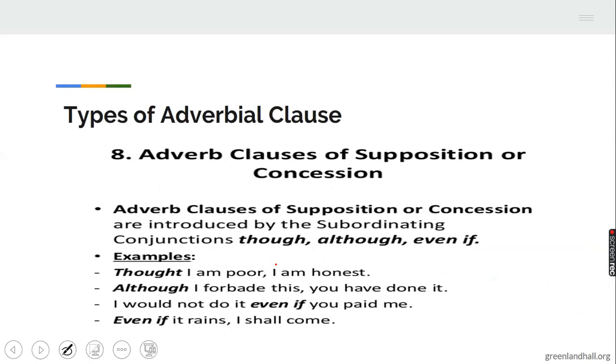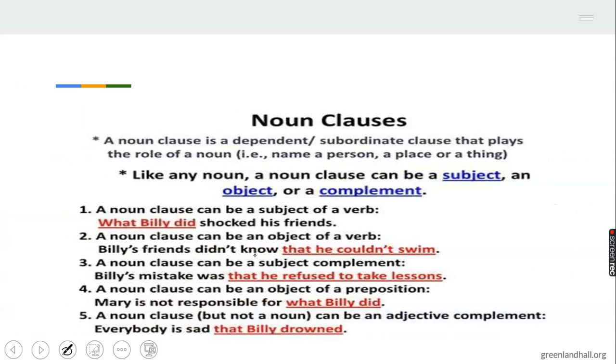Then you have the one that shows supposition or concession, and it starts with these conjunctions: though, although, if, or even if. Let's try and note how they start. Then we have the noun clause, the major thing, the noun clause. This is a dependent clause that performs the role of a noun. A noun names. So a noun clause also names, and it can function as a subject, object, or complement.